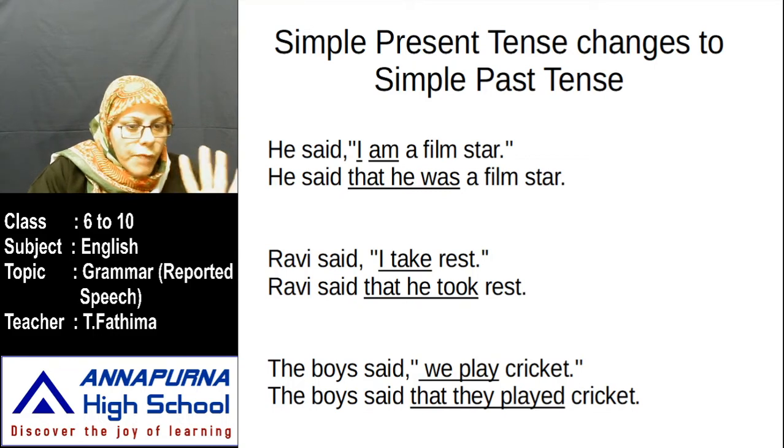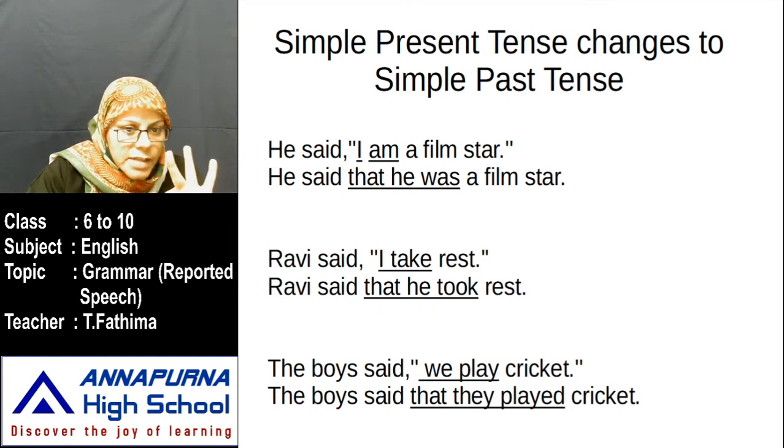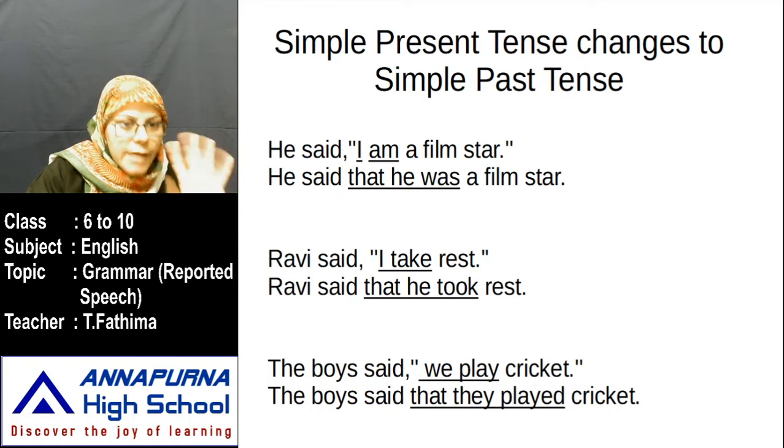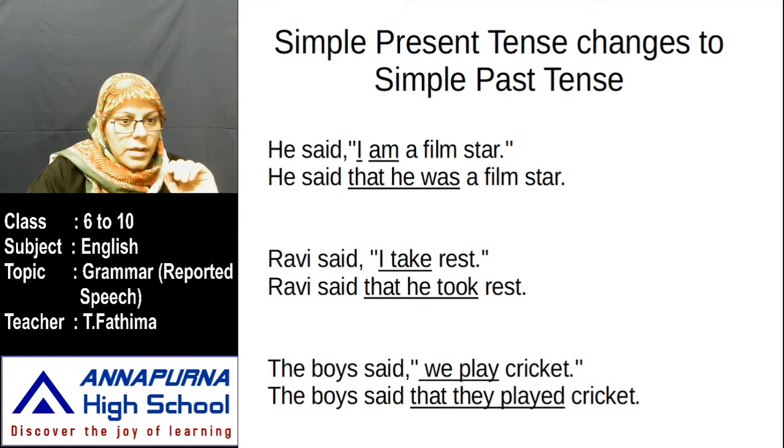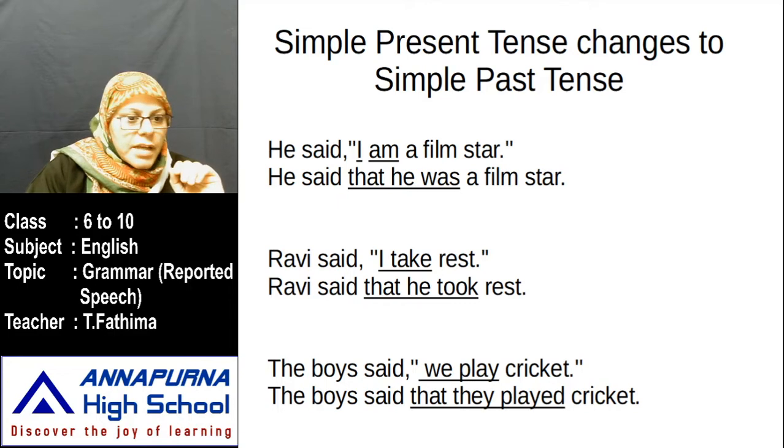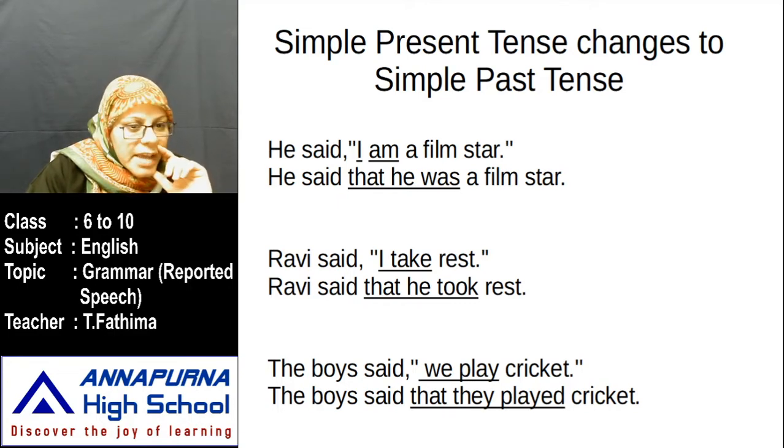Now, did you do five steps? You removed the punctuation marks, you changed the pronoun, you changed the tense, you used the conjunction, and you made it into a single sentence. Now let us go to the next. Ravi said, "I take rest." Who said here? Ravi. What did he say? I take rest. I means who? Ravi. Now, what is the verb here? The verb must be changed into past tense.